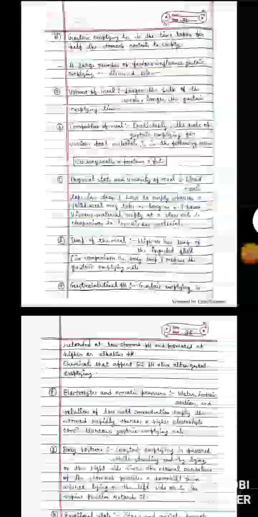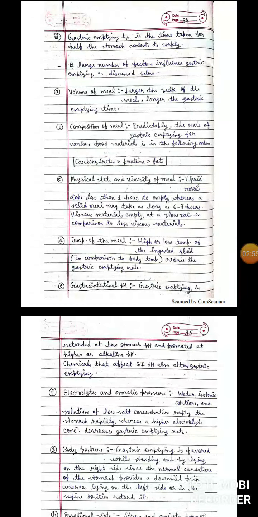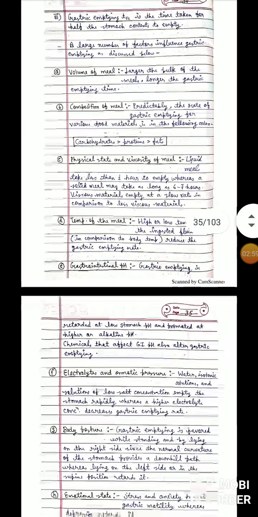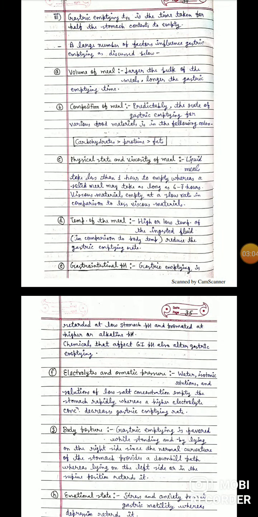Gastric pH: HCl, then acetic acid, then lactic, then tartaric, and then citric. Electrolytes: water, isotonic solution and solutions of low salt concentration generally empty the stomach rapidly compared to others.